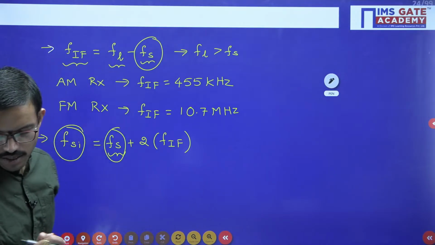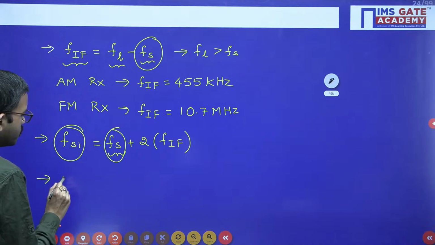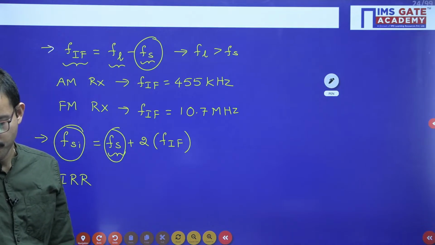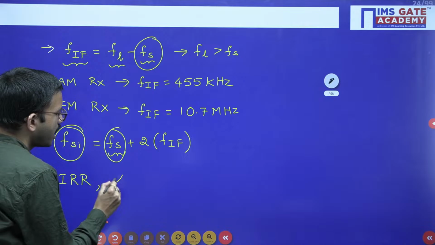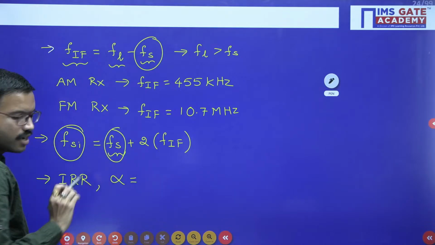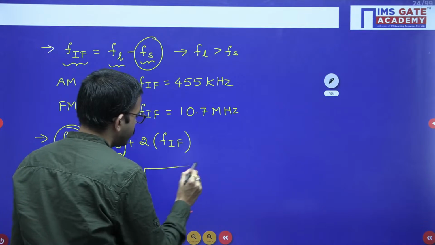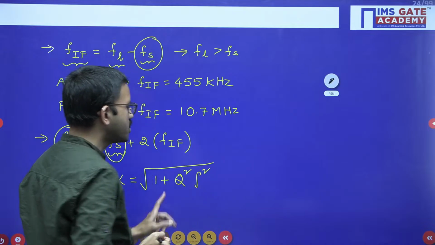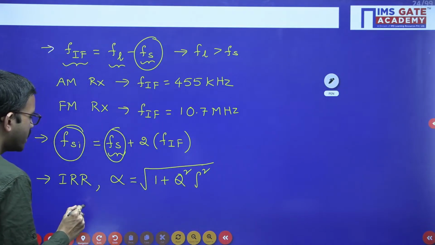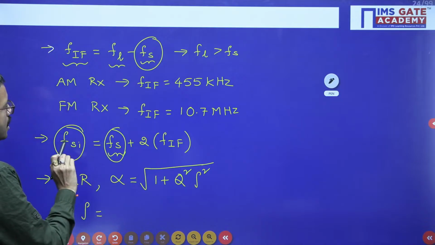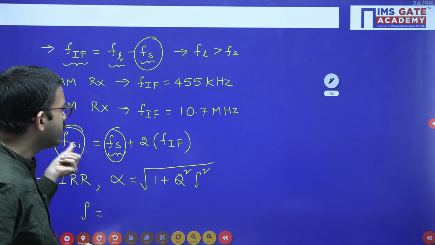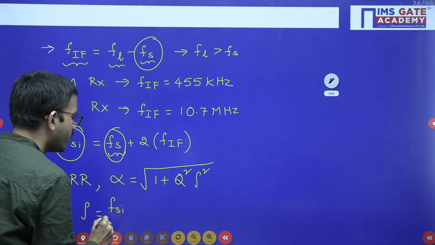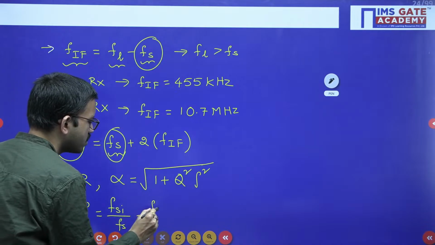And we have the image rejection ratio formula. You can represent it in short like this: image rejection ratio, IRR. I am representing it with the symbol alpha. So alpha is equal to the square root of 1 plus Q squared rho squared, where Q is the quality factor. Regarding rho, you can write down here. In general, FSI is greater when compared to FS here, right? So that means you can write FSI divided by FS minus FS divided by FSI.